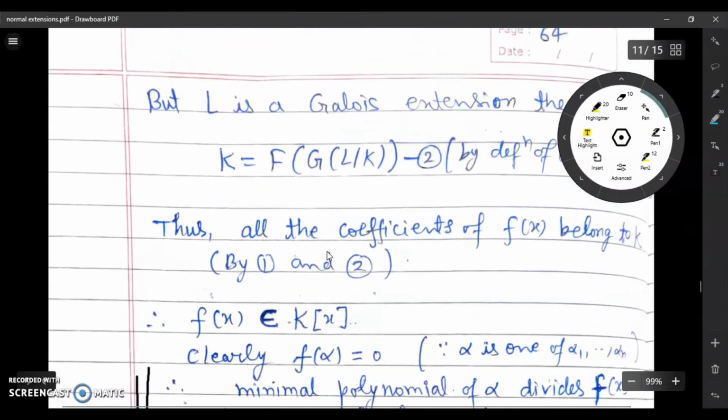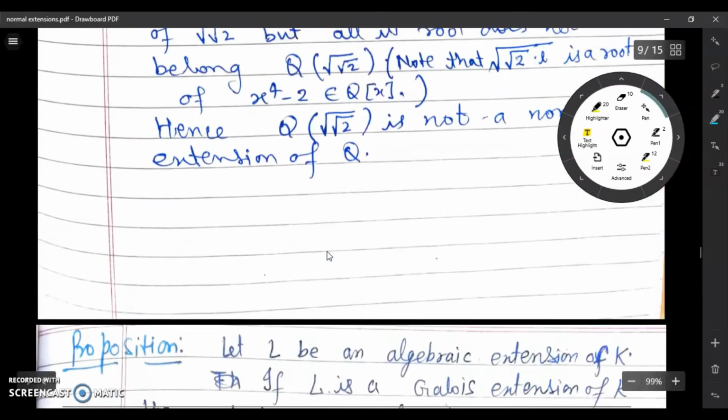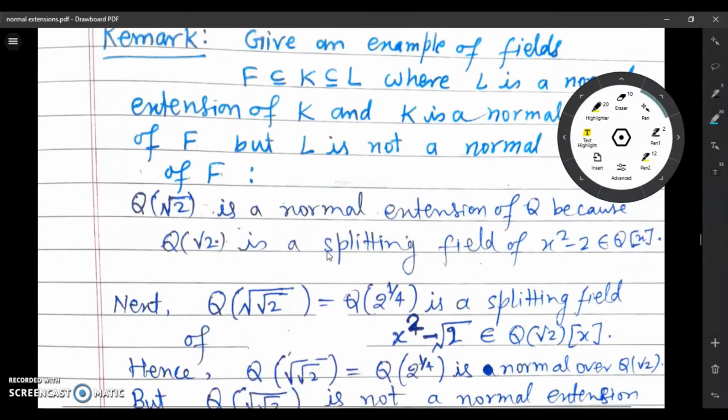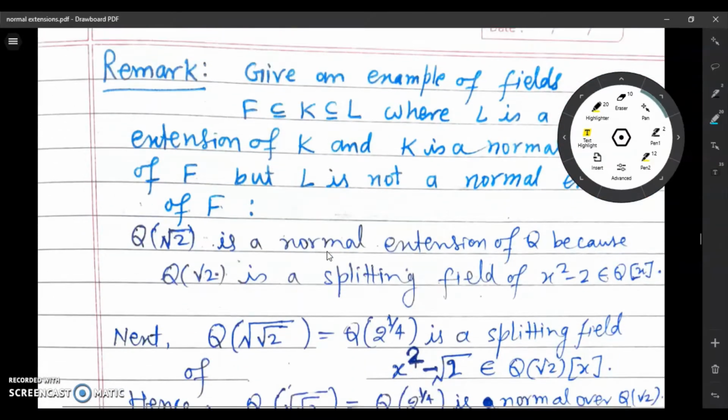this result. Before proving this result, we give an example which shows that transitivity in normal extensions does not hold.